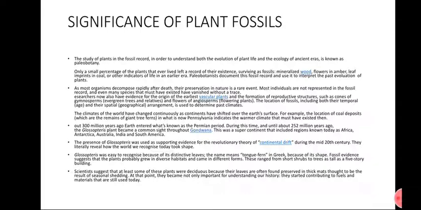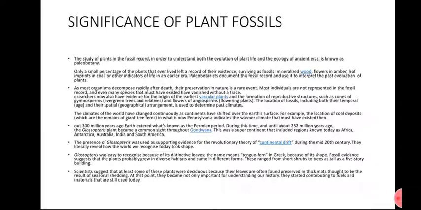Most individuals are not represented in the fossil record, and even many species that must have existed have vanished without a trace. Researchers now have evidence for the origin of the earliest vascular plants and the formation of reproductive structures such as cones of gymnosperms and flowers of angiosperms. The location of fossils, including both their temporal age and their habitat arrangement, is used to determine past climates. Like other organisms, plants decay and are rarely preserved, and therefore many species that must have existed have vanished without a trace.